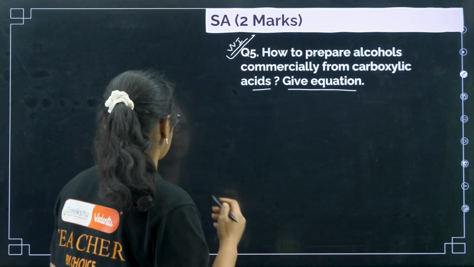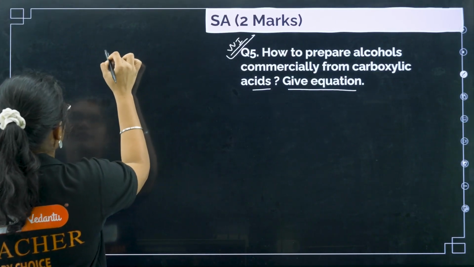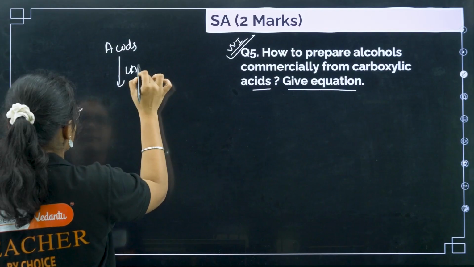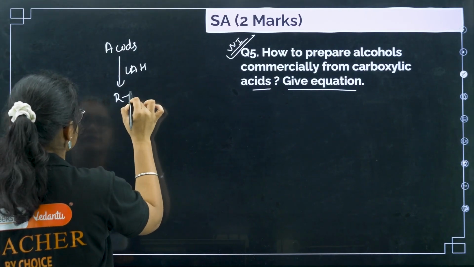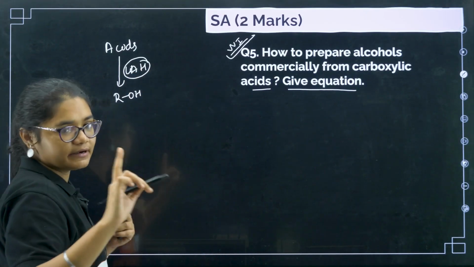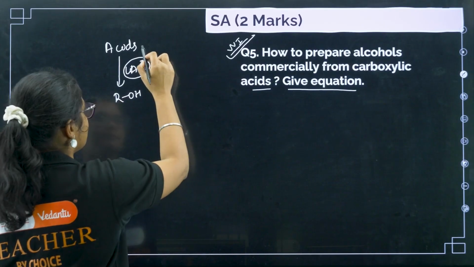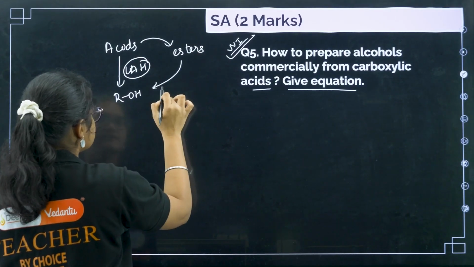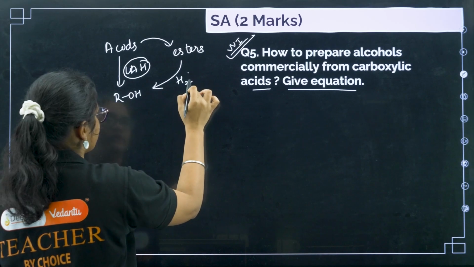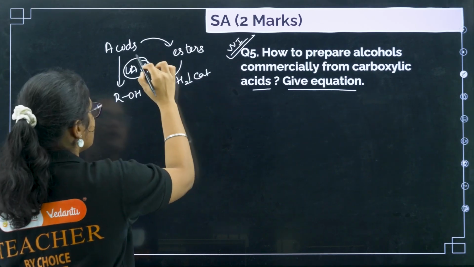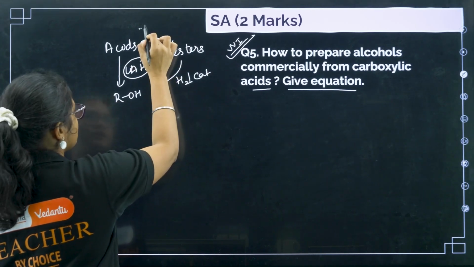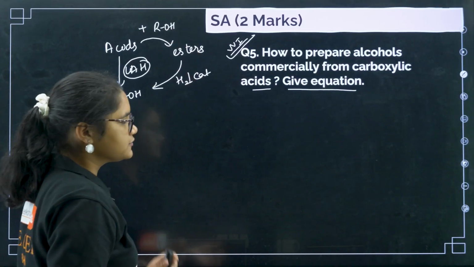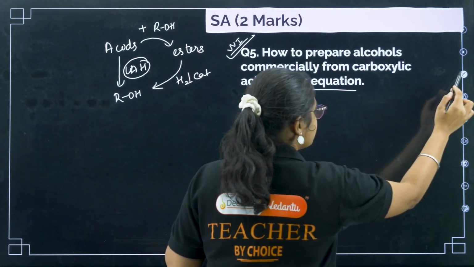Now see, what I will just explain you. You have acids. If you treat acids with lithium aluminium hydride, you will get alcohols, but lithium aluminium hydride is costly, so we will take another method. So acids are converted to esters. Then esters are converted to alcohol with hydrogen and catalyst. Now acids to esters, how will you convert? If you react with alcohol, right? Esterification reaction. So that is how we commercially prepare it.